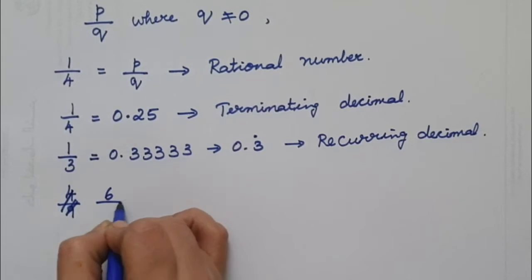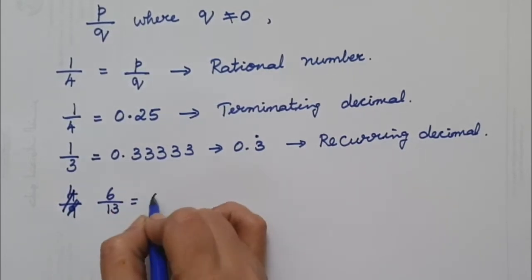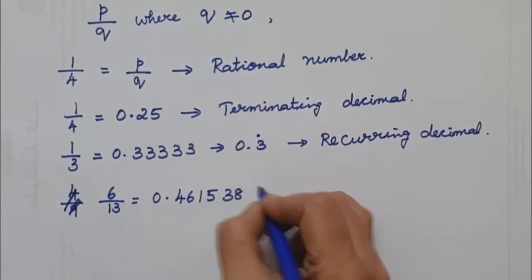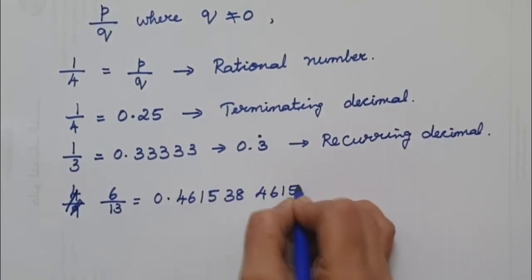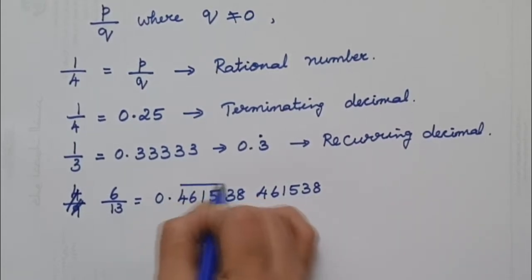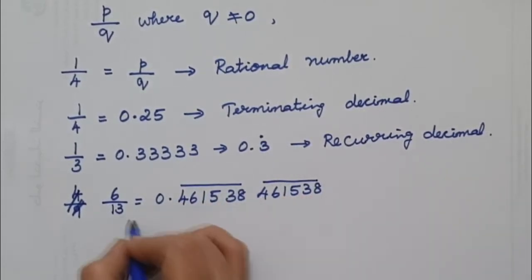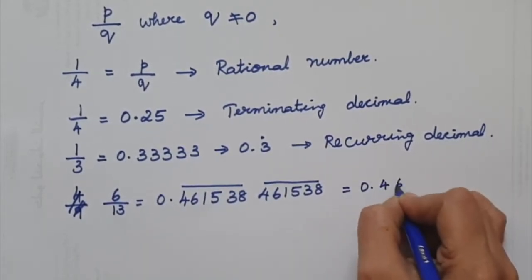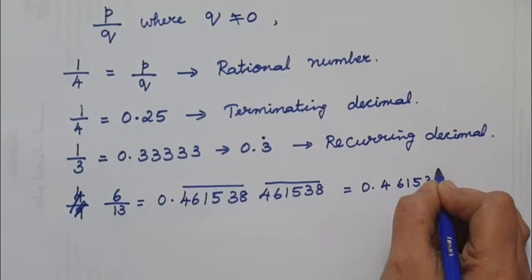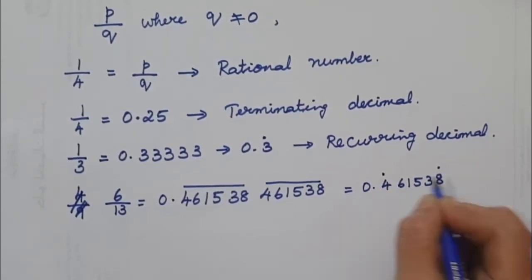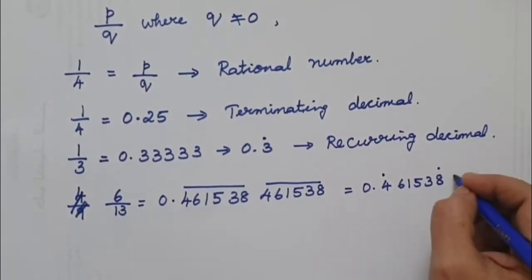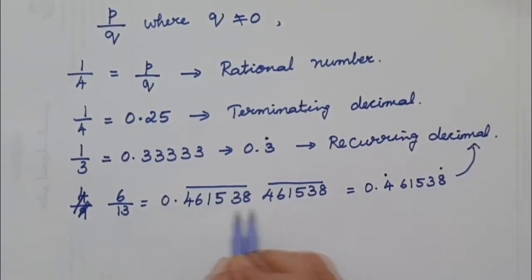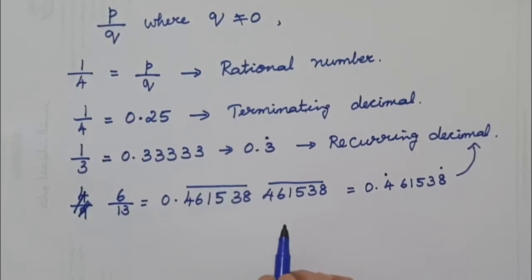Suppose we have 6 over 13. 6 over 13 can be written as 0.461538 and then 461538 again. That is, this complete set is repeated. So this can also be written as 0.461538 with a dot on top of 4 and a dot on top of 8. This is also a recurring decimal because this pattern keeps on repeating.